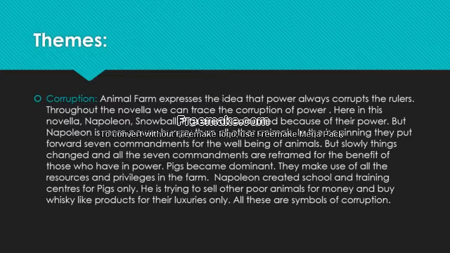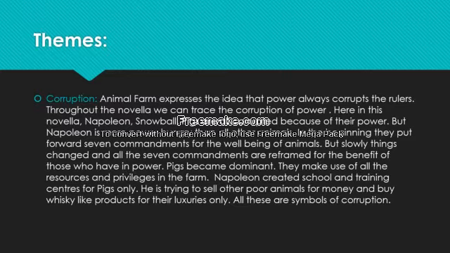They won the rebellion. And next, Napoleon took the power, and he also did the same thing, that is, tried to oppress the other animals in the farm. So, Animal Farm expresses the idea that power always corrupts the rulers. Throughout the novella, we can trace the corruption of power. Here in this novella, Napoleon, Snowball, and the pigs are all corrupted because of their power.